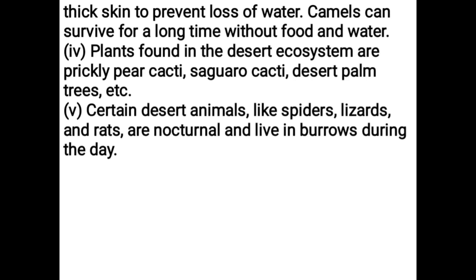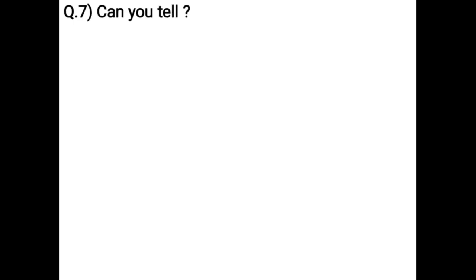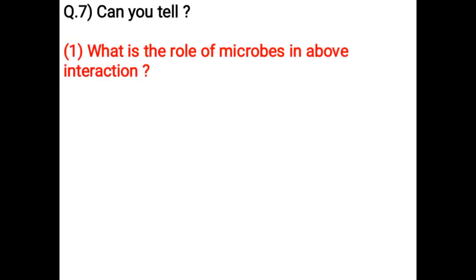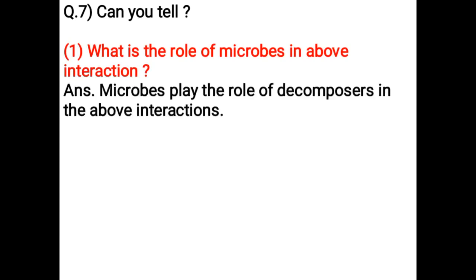Plants found in the desert ecosystem are prickly pear cacti, saguaro cacti, desert palm trees, etc. Certain desert animals like spiders, lizards and rats are nocturnal and live in burrows during the day. Can you tell what is the role of microbes in above interaction? Microbes play the role of decomposers in the above interactions.